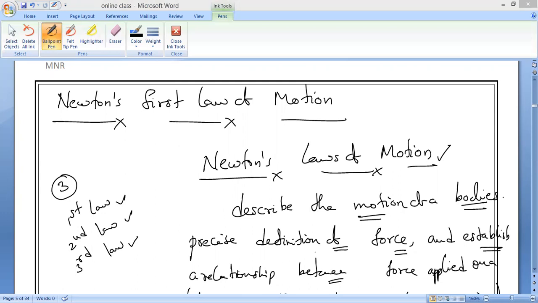Strike out the word motion and write inertia, I-N-E-R-T-I-A. Newton's first law of motion is also called Galileo's law of inertia.